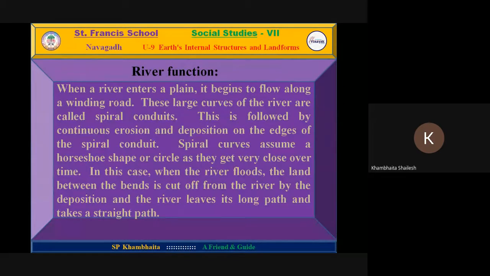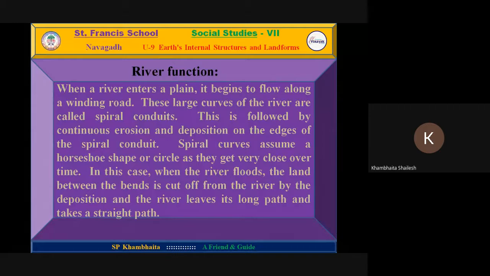The shape is due to the slope of a particular area on the river bank or on the river way. In case of flood, the land between the bend is cut. In this way, the river deposits whatever it has brought in nearby places. There may be different kinds of minerals, stones, leaves, or some insects, whatever it is. This spreads over the nearby region, or in other words, near the bank of the river.